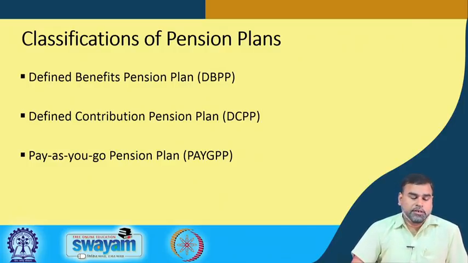Then the other one is the pay as you go pension plan, which means your pension amount will be paid by others. The people who are working now contribute a certain percentage of the total salary for their future generations. That means, whenever you are working, you are paying something, but from that you may not get the pension; that pension amount will be paid to your future employees, the future generation who will be coming to work in that particular organization.